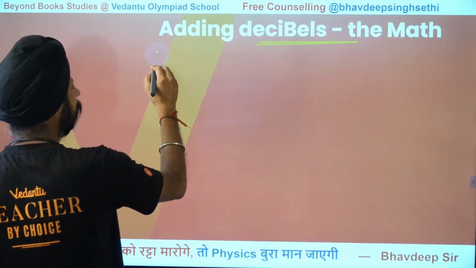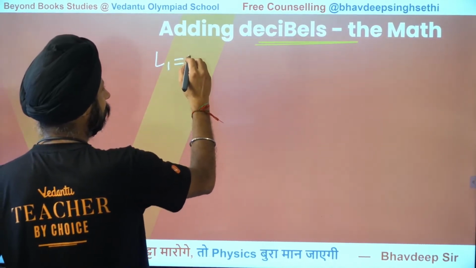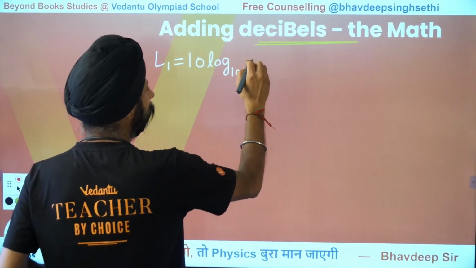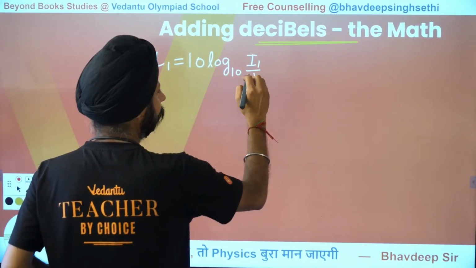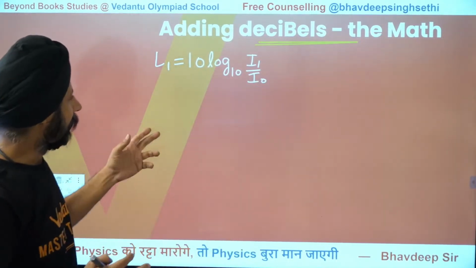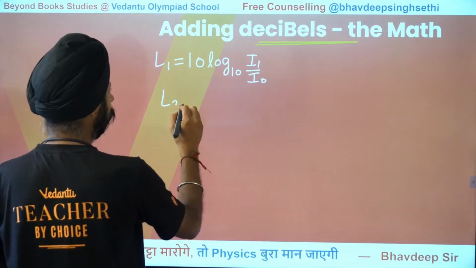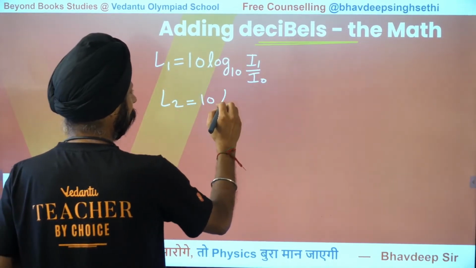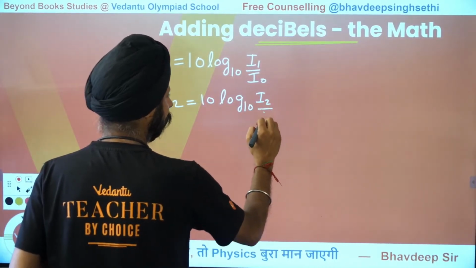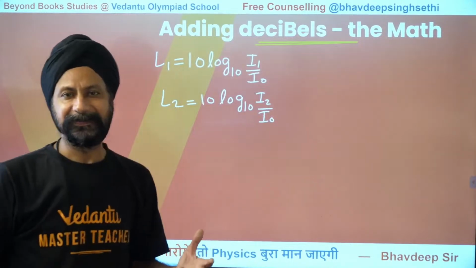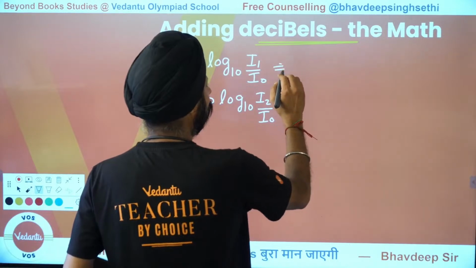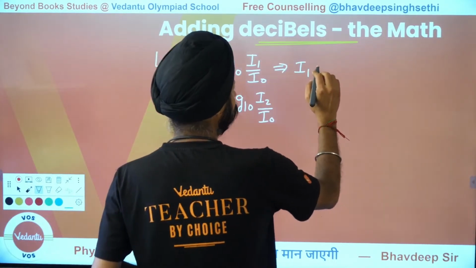So I have level 1, which is equal to 10 log to the base 10 of I1 by I naught. We can add intensities. Similarly, L2 would be 10 log to the base 10 of I2 by I naught. We are saying we can easily add intensities I1 plus I2. So let's find I1 first and I2 first. And again, it's very simple math, so I'm not going into the details of that.